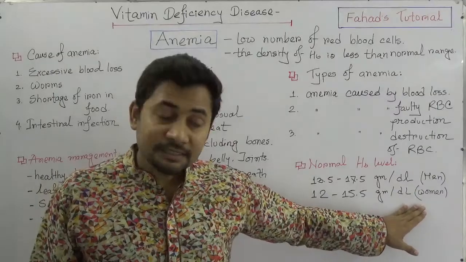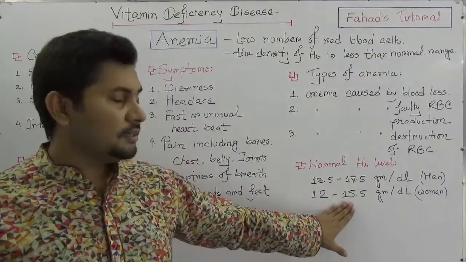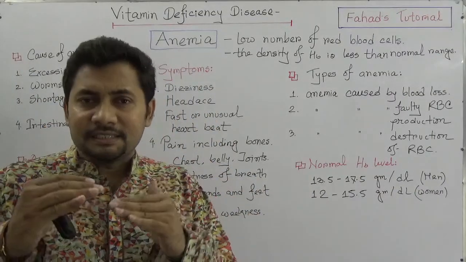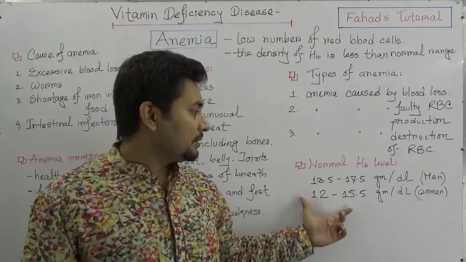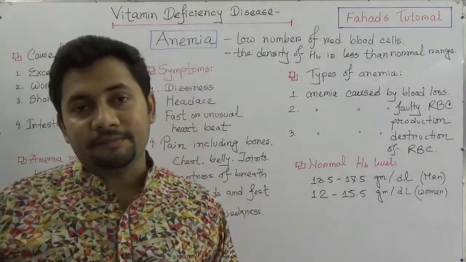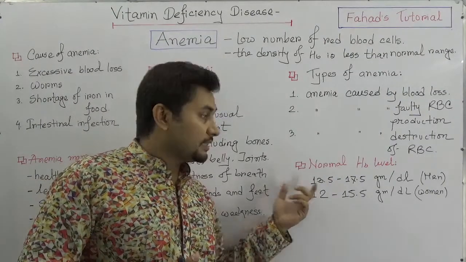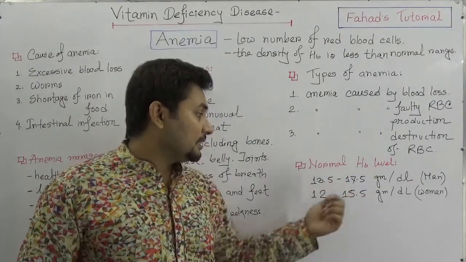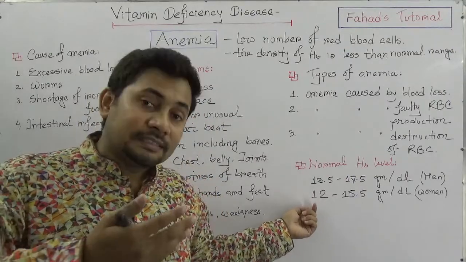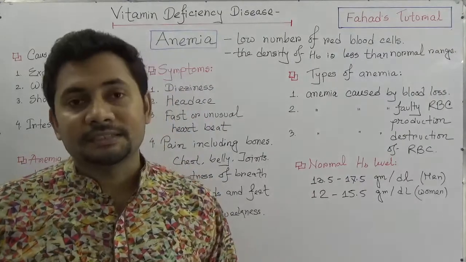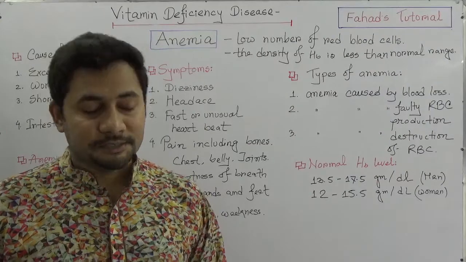In case of women, it is 12 to 15.5, which is slightly less than men. So if somebody's hemoglobin is less than 12 in an adult male, or in an adult woman around 10 or 9, then we can say that this is an anemic patient.